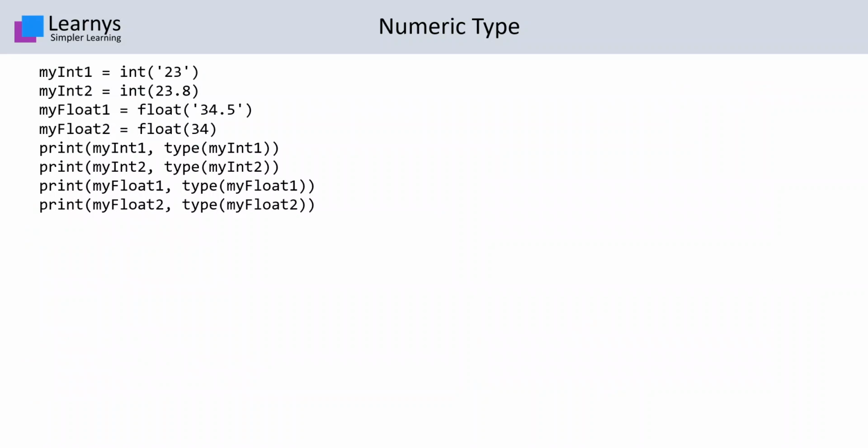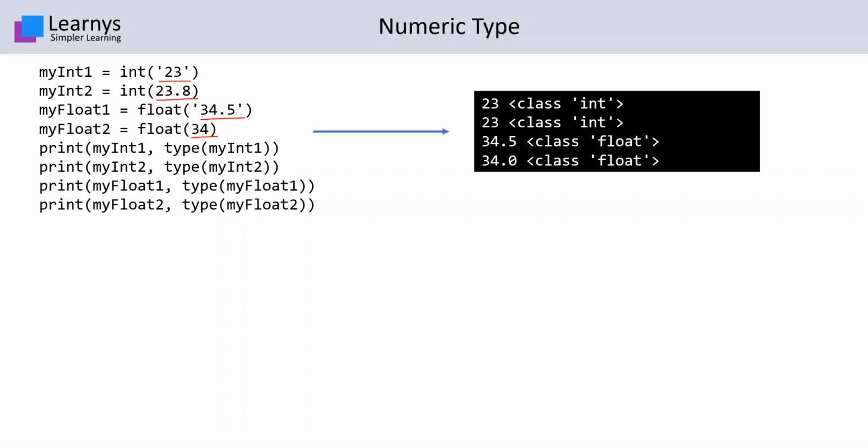Let's see another example. In this, the constructor is taking arguments, converting them into integers as well as floats. We are then printing the values and the types of these objects. The output here is 23 for the first variable, myInt1, where 23 was initially a string and is now converted into an integer. In the next line, the integer is again 23. Over here, a float value 23.8 was converted into an integer, that is 23. Both are class int type objects.